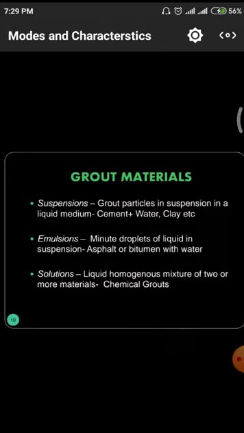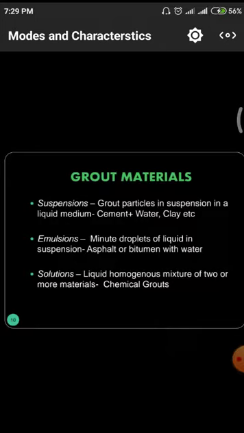And next one is emulsion. Emulsion means minute droplets of liquid in the suspension stage. Simply, some of the paints we have to observe. In those paints, we observe these kinds of emulsions, distemper likewise. Here also, those kinds of materials we use for the purpose of grouting.